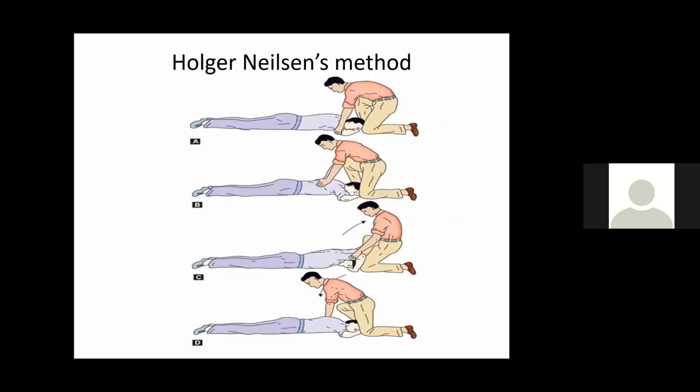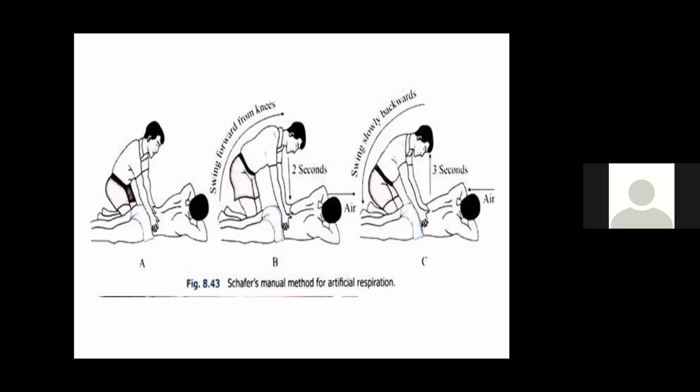Next is Schaefer's method. Here also you make the patient lie down in prone position. You will be sitting towards the legs of the patient, then applying pressure on the loin area. That will lead to exhalation. Then you release the pressure, and that will lead to inhalation. So this is Schaefer's method.